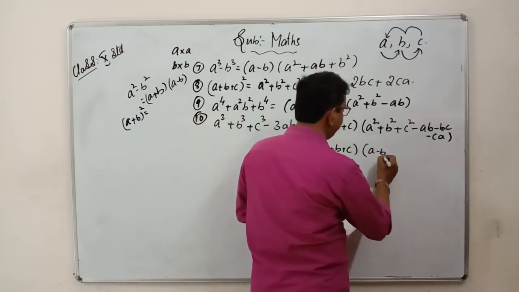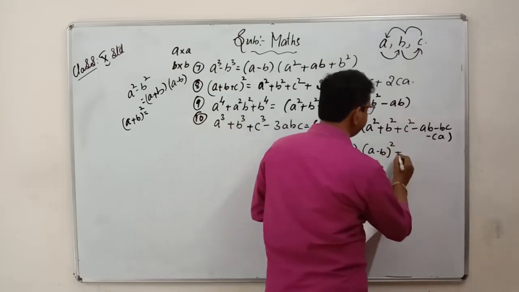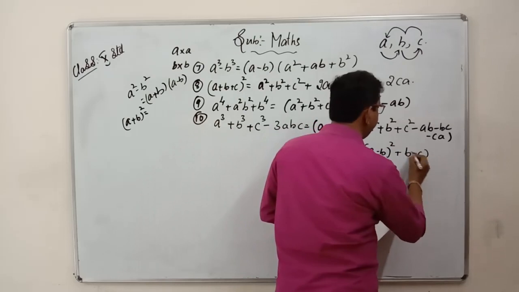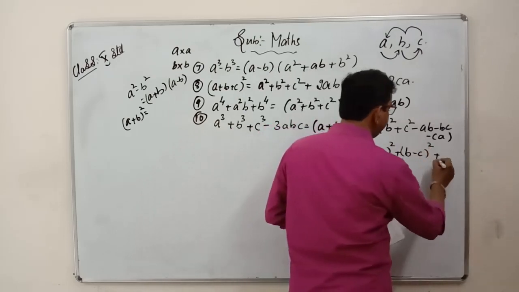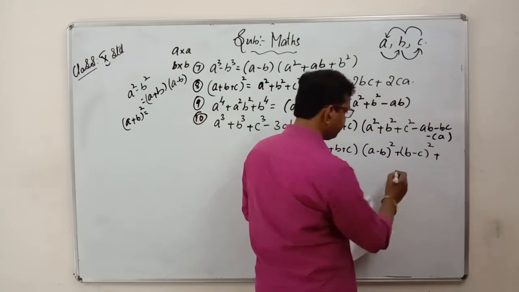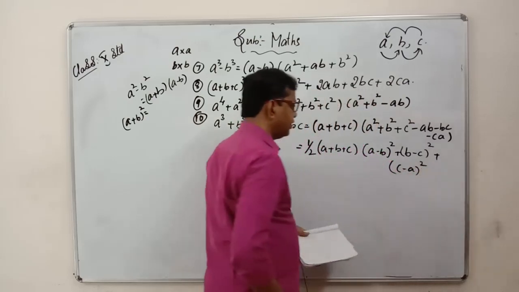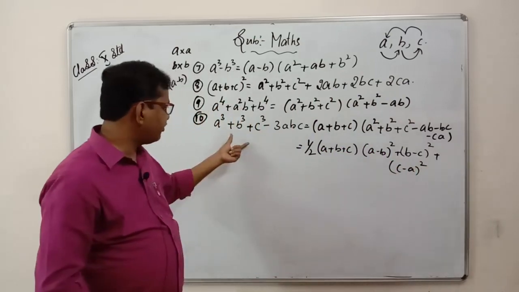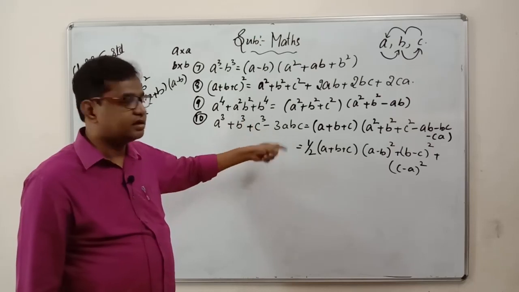of ((a minus b) whole square plus (b minus c) whole square plus (c minus a) whole square). So the formula a cube plus b cube plus c cube minus 3abc can be written in two forms.